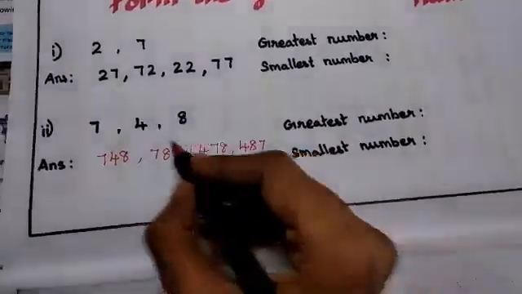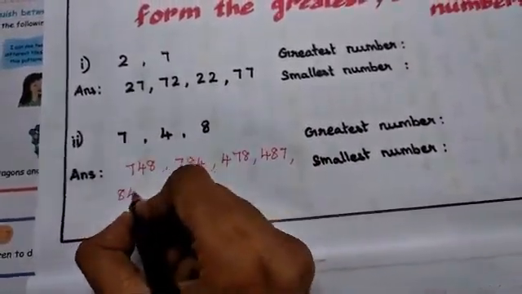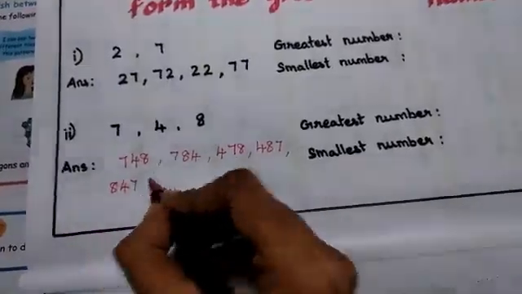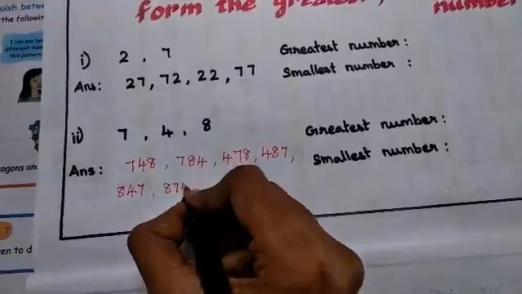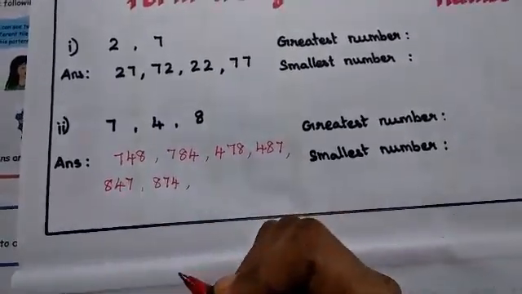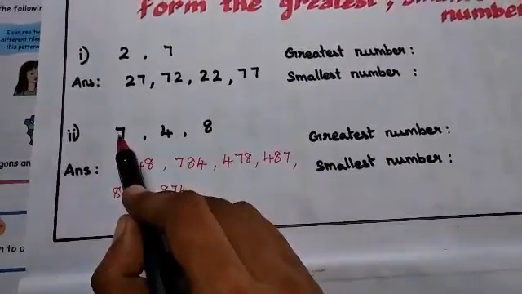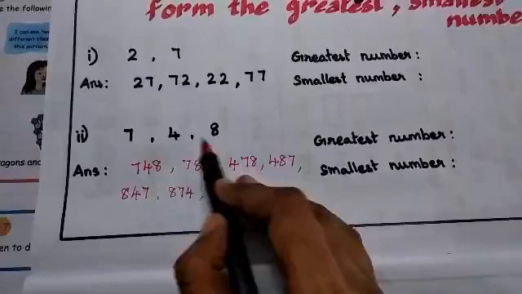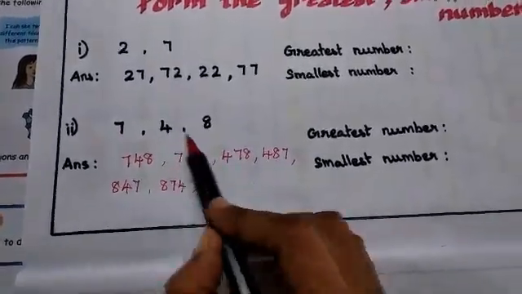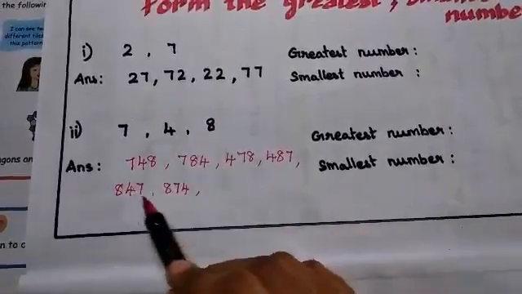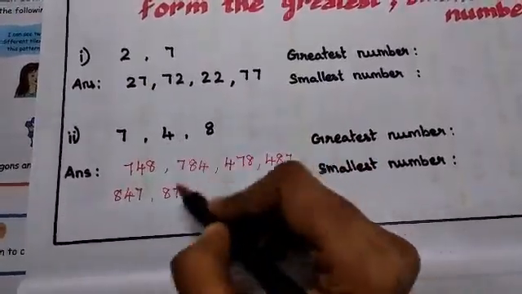Yes. Okay, next, by using 8: 847, and 874. Is it confusing for you? Simply think that when you are writing like this, with a starting number, whatever the number of digits there are, that many numbers you will get. With the 7, you will get 2 numbers. With the 4, you will get 2 numbers. With the 8, you will be getting 2 numbers. Like that, okay, children? Then we are going to repeat the digits.